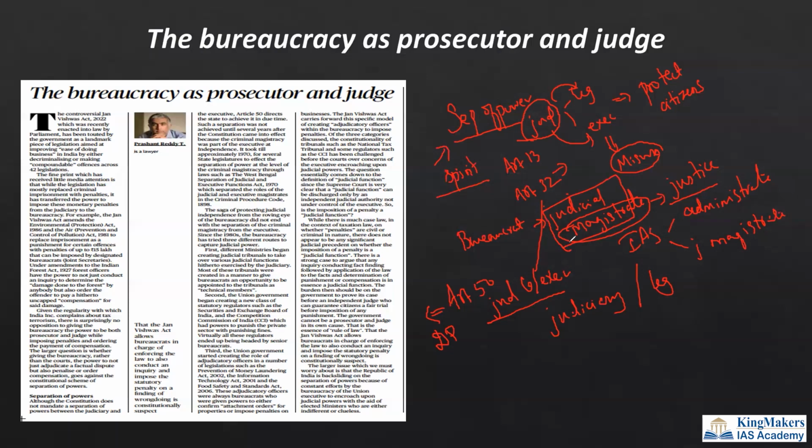Who will do this function? Only people who have done law, who have practiced as a lawyer, who have been registered in the Bar Council of India, and then become a judge after appointment by the president with the collegium. Then they will become a judicial magistrate.